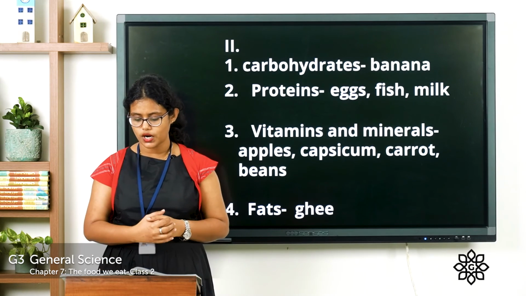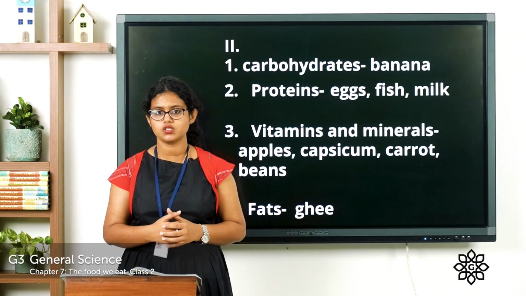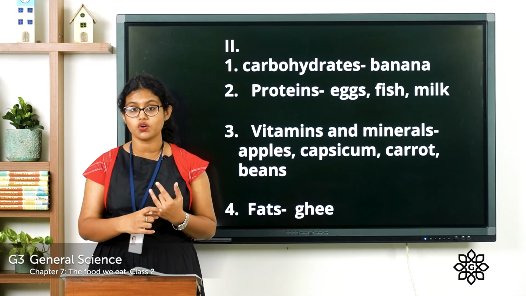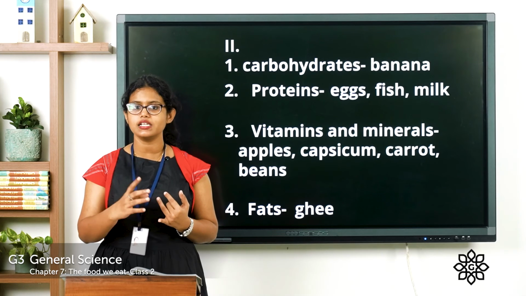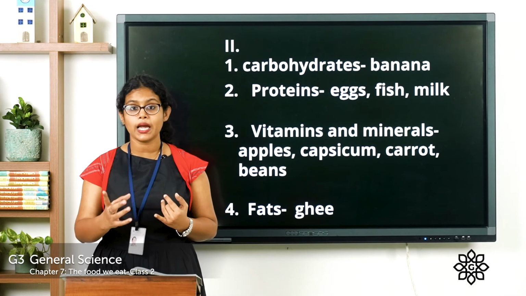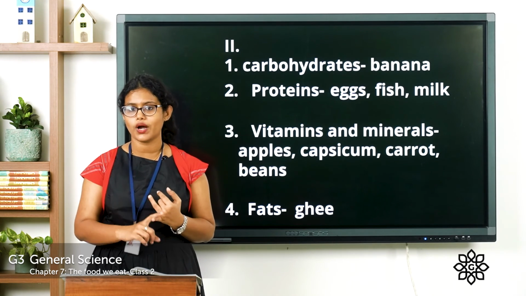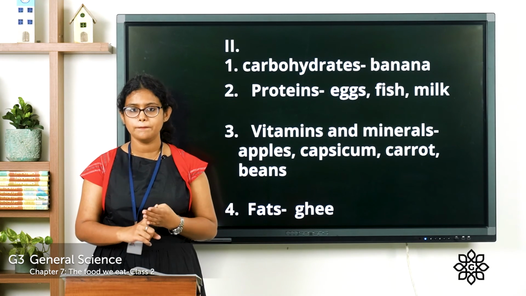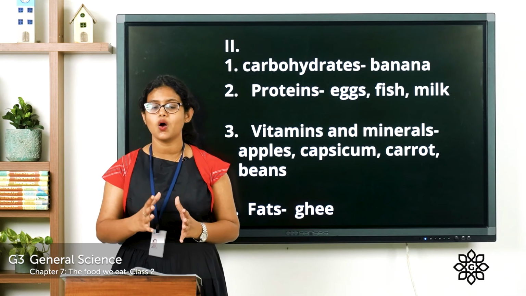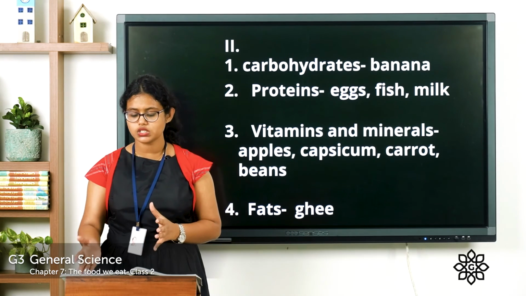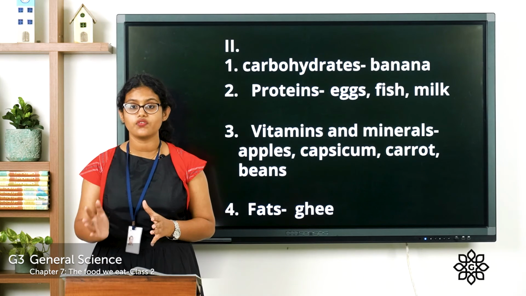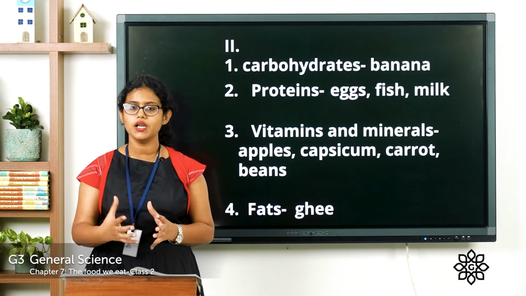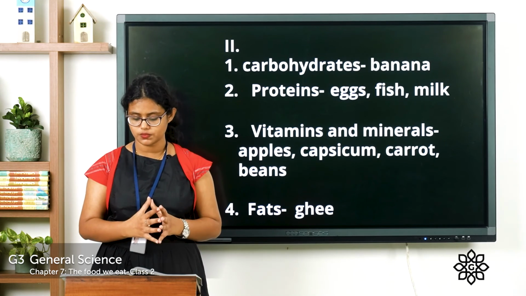Now coming to the next one, vitamins and minerals. So which all food items are rich in vitamins and minerals? So what about capsicum? Capsicum is rich in vitamins and minerals. Then apple, then carrot, beans, all these are rich in vitamins and minerals. So which is the last one given? That is the fat. So which food item is rich in fat? That is ghee. Milk products are rich in fat.